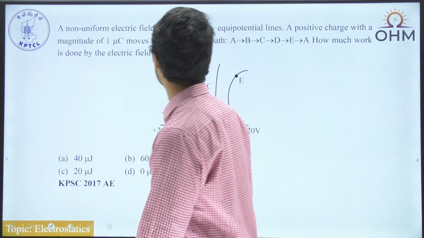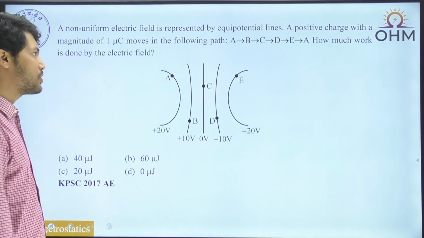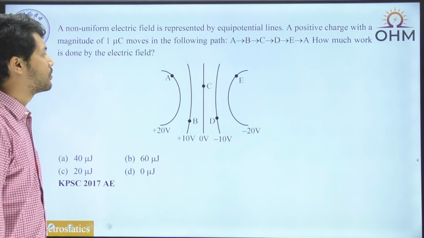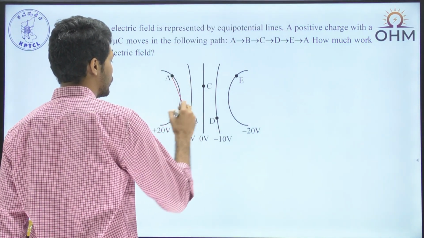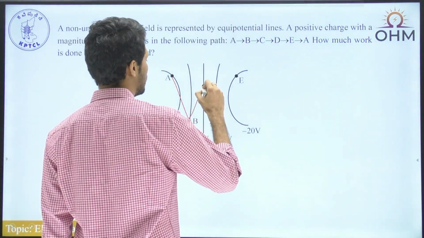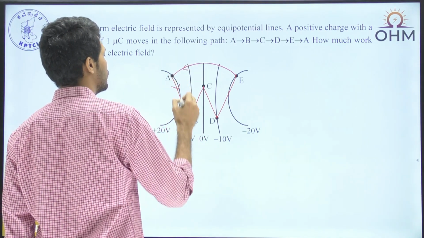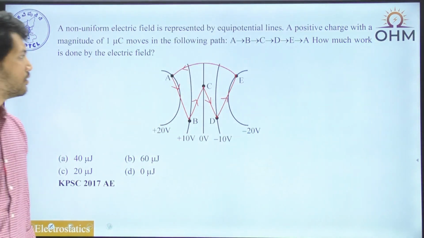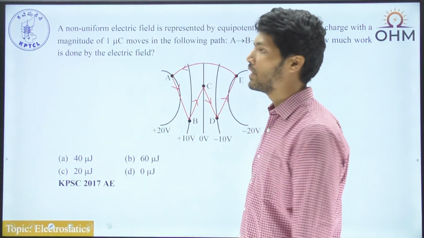A non-uniform electric field is represented by equipotential lines. A positive charge with a magnitude of 1 microcoulomb moves in the following path. So the charge is going from where to where. Initially it is at point A, and then it is going to B, and after that it is C, and then D, and then E, and lastly again back to A. So this is the path the charge is moving. Now we are supposed to find out how much is the work done by the electric field.